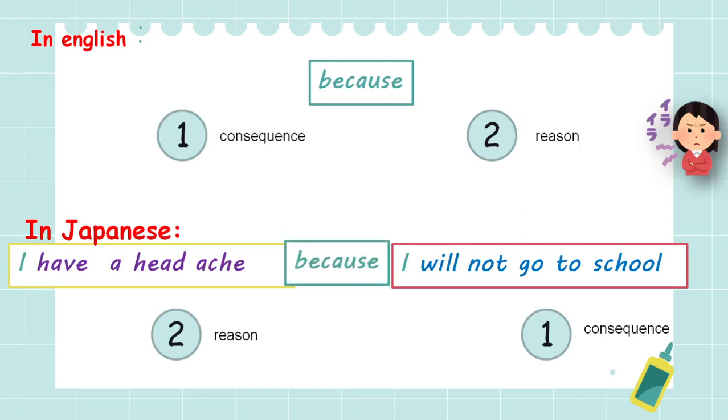Actually, when you read this sentence, it sounds a bit weird to an English speaker, like, I have a headache because I will not go to school. Does it make any sense? No, it doesn't. So that's why I give a tip that it's better to consider so in place of because. So this sentence actually looks more appropriate when you read it. I have a headache, so I'll not go to school. Okay?